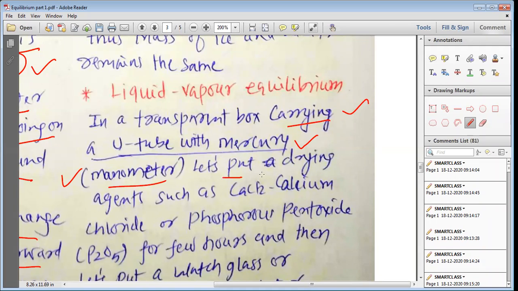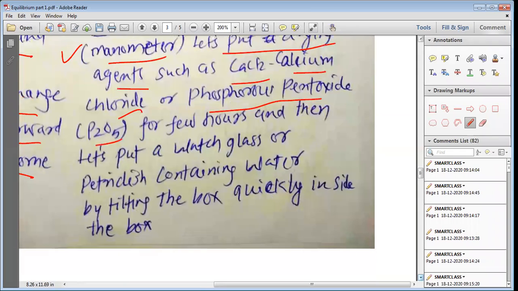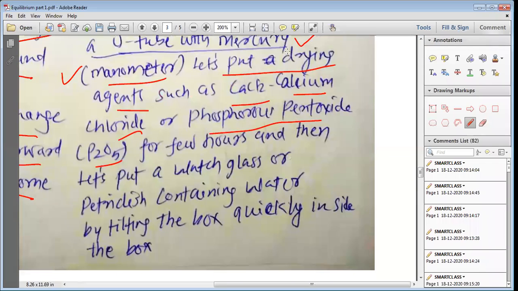we can measure. Let us put a drying agent such as CaCl2, calcium chloride, or phosphorus pentoxide, P2O5. My dear students, this CaCl2 or P2O5 are drying agents, and they actually absorb the moisture. So what is the meaning of drying agent, my dear students? Drying agents are the substances that absorb the moisture. I hope you understand, moisture is your water vapor, H2O gas.